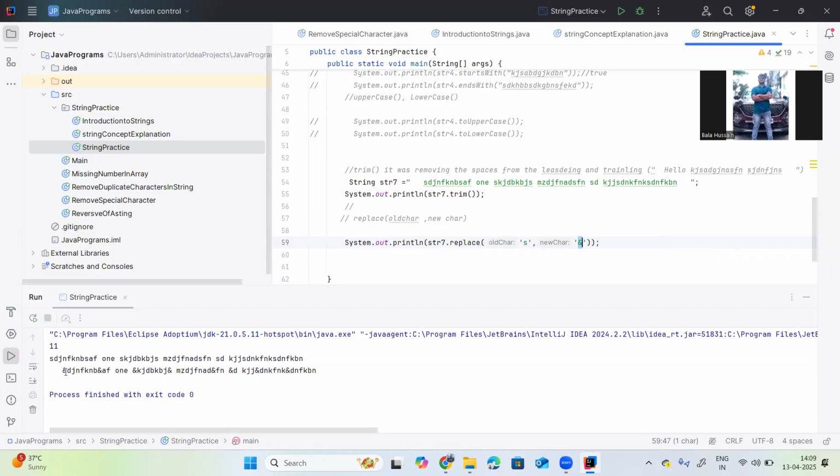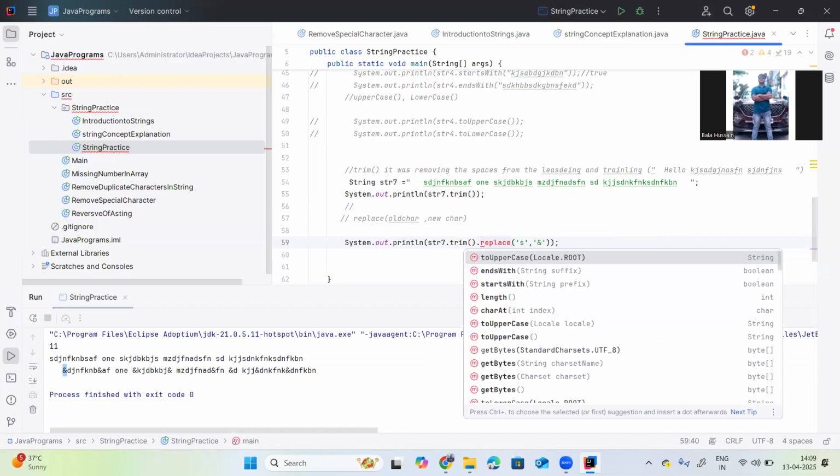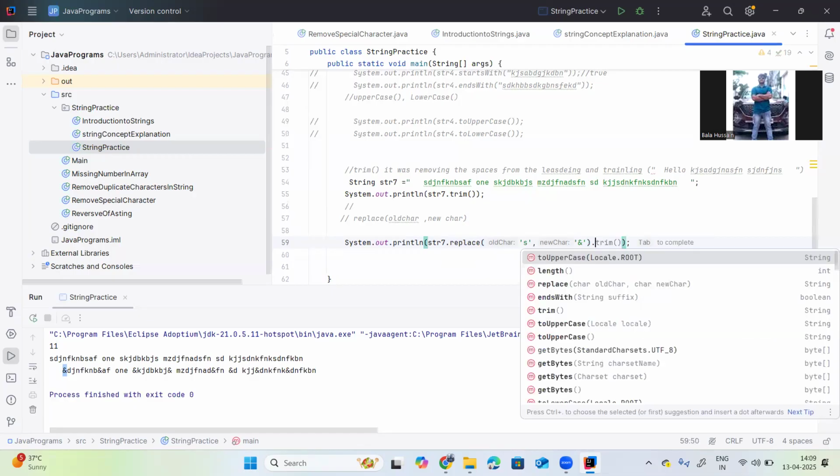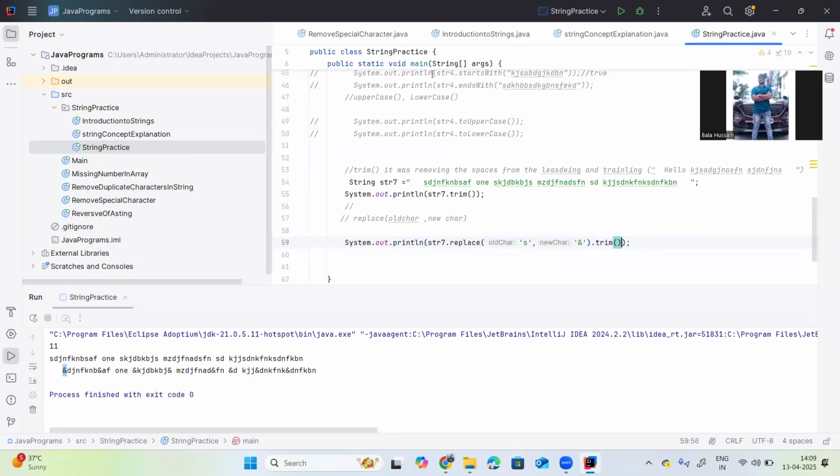Now you are able to see, right? Then I will add the trim also. One moment, I think we can do dot trim here. Now I am executing again, and you can see the exact difference: old character with the new character.